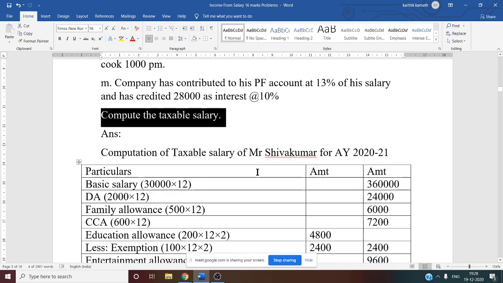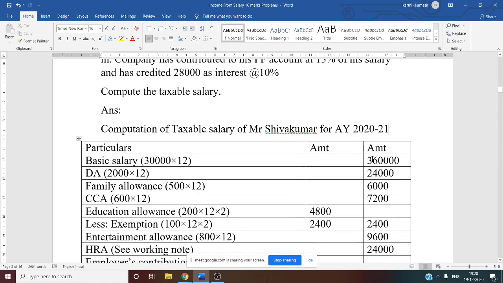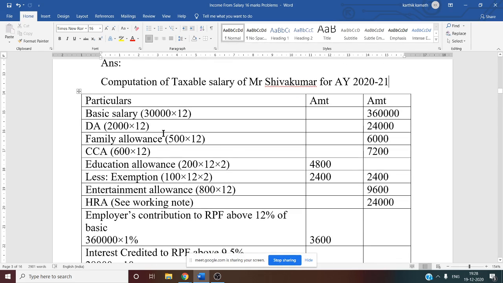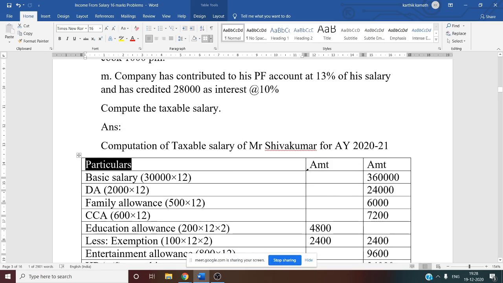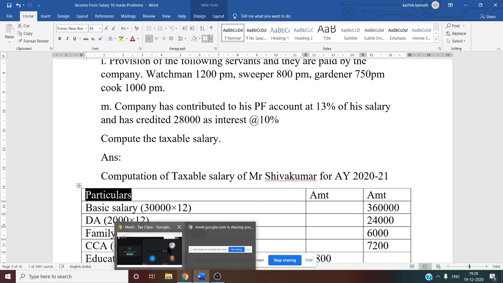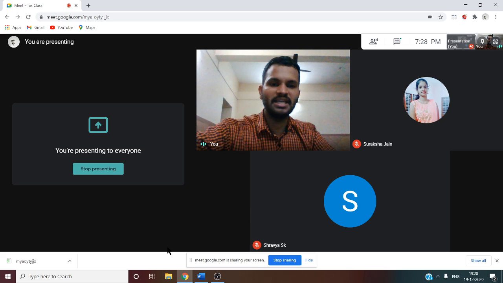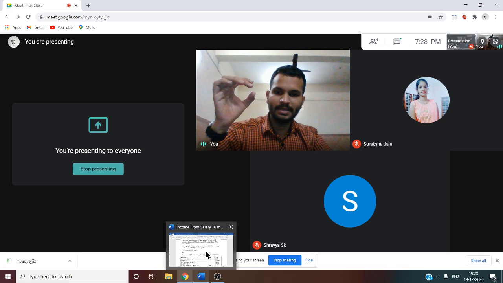See this. Computation of taxable salary of Mr. Shivakumar for the assessment year 2020-21. So we have to make three columns: one is particulars and two amount columns. First, you have to go as per the question. Whatever information is given in the question, as per that you have to go. So now let us see this one.